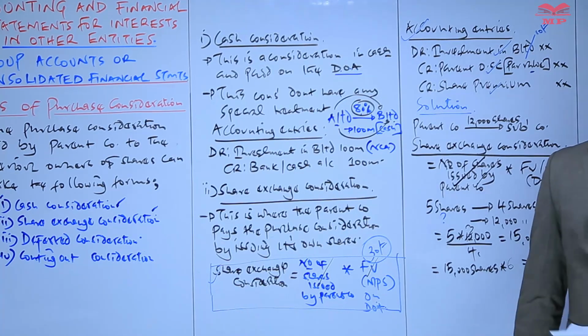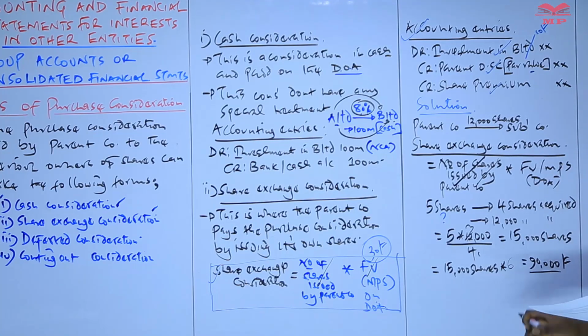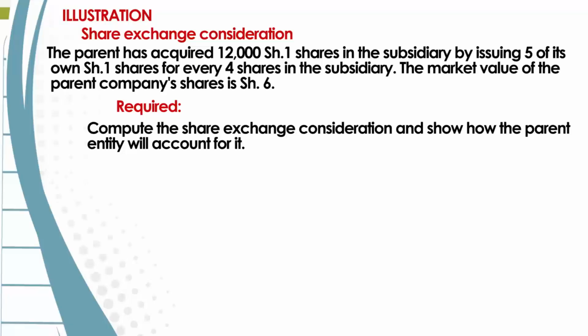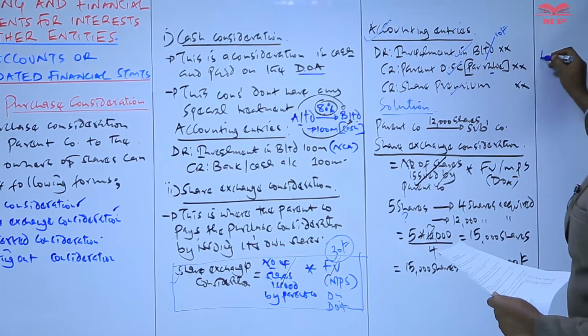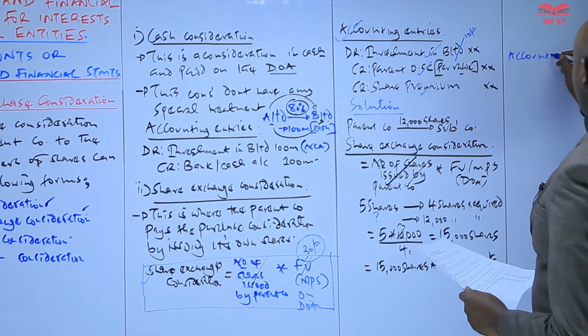When computing the goodwill on acquisition, the purchase consideration will be 90,000. But equally, what we are required to do is to show how the parent company will account for this 90,000. So we can go further and show the accounting entries.